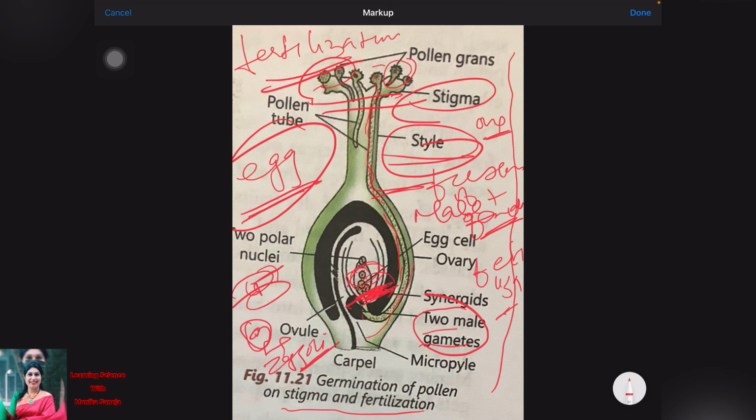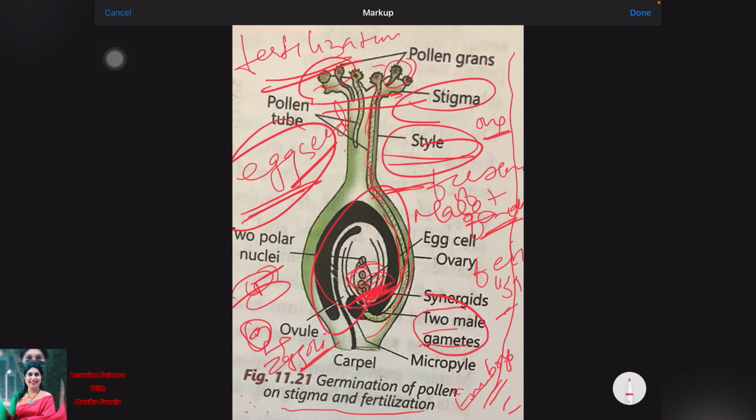Now we come to the fertilization. After the fertilization, the zygote is formed. The product of fertilization is the zygote, or it is also called the oospore. The zygote cell divides and further redivides to form the baby plant or embryo. From the embryo further multiplication occurs, and there is formation of the seed. So the zygote further divides to form the seed, and during all these processes the ovary swells up.